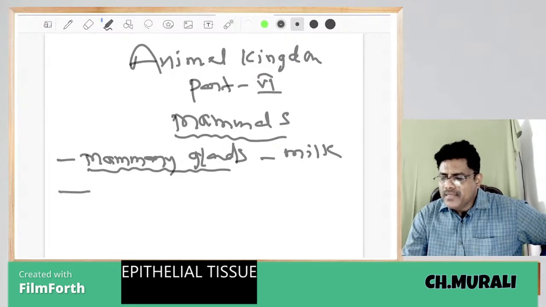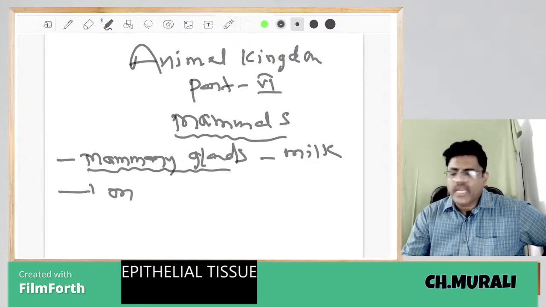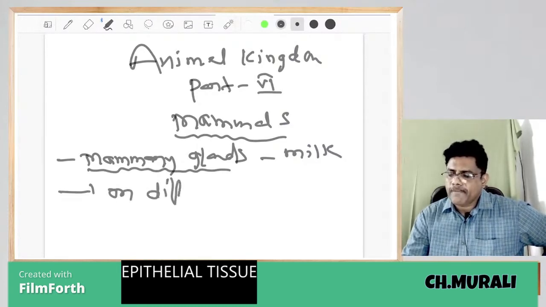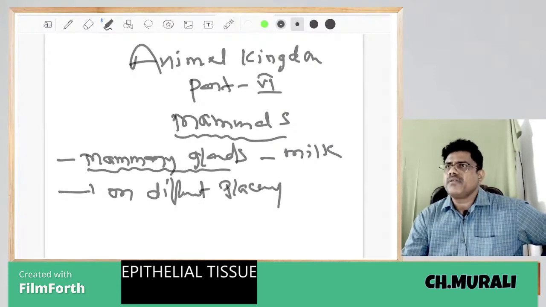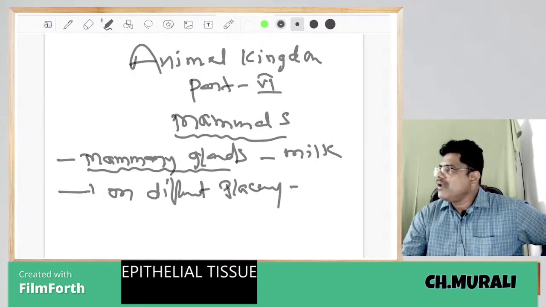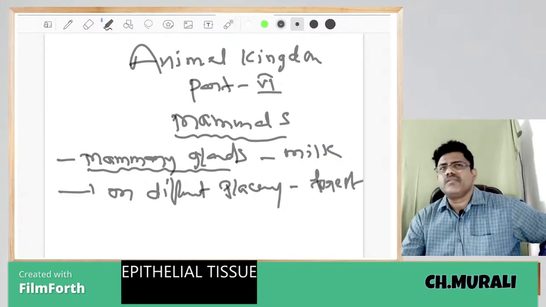Generally, mammals live in different places. For example, some mammals live in forests.